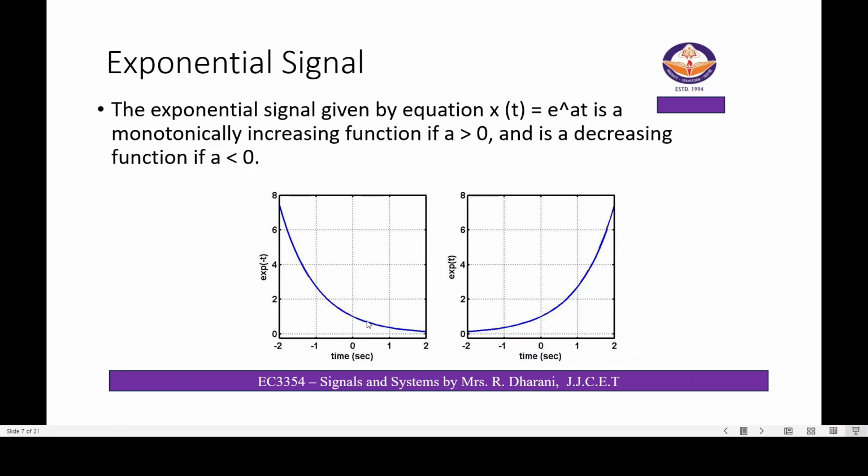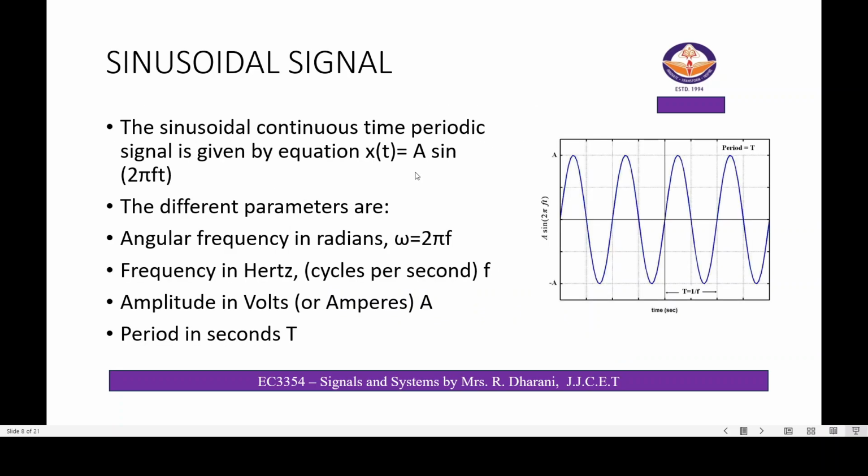In this flow graph, we will see the exponential signal. Next, we will see the sinusoidal signal. The sinusoidal continuous time periodic signal is given by the equation x of t equal to A sin of 2 pi f t. The different parameters are angular frequency in radians, omega equal to 2 pi f, frequency in hertz, amplitude in volts, and period in seconds T.